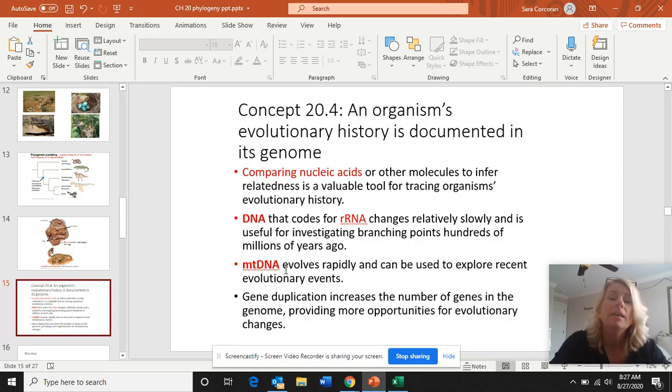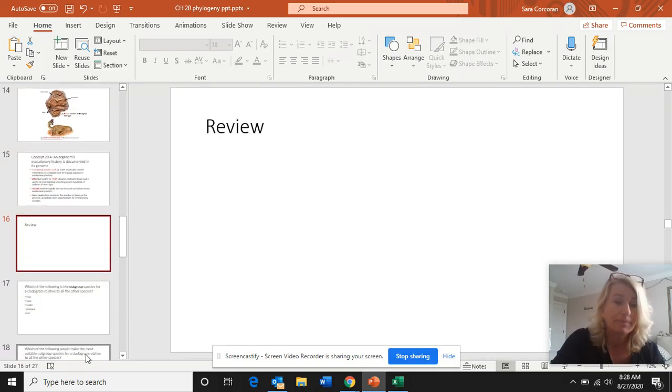On the other hand, mitochondrial DNA is DNA found in the mitochondria, not nuclear DNA, because remember, we believe that mitochondria and chloroplasts both used to be prokaryotes billions of years ago, and so they have their own DNA. Mitochondrial DNA does not control every biochemical reaction of the cell, so changes in mitochondrial DNA can be tolerated, and it actually evolves quite rapidly and can be used to explore recent evolutionary events.